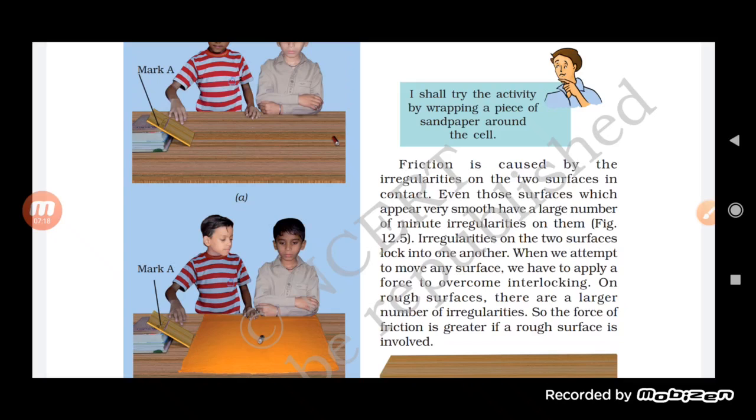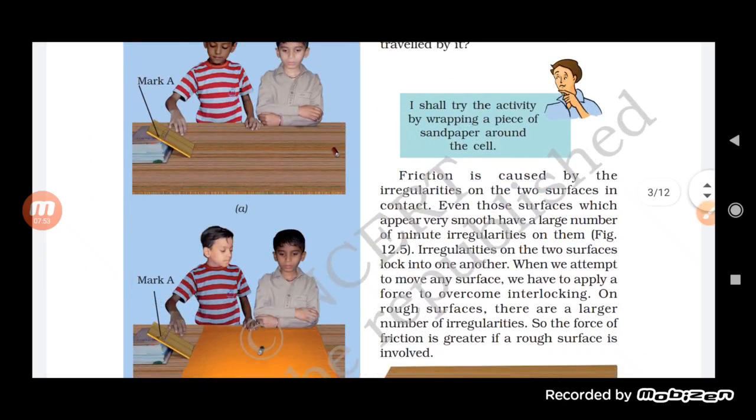What is the role of this irregularity, students? So these irregularities are present due to the ridges. Ridges and grooves present in the surface create the irregularities. Now what happens? If the two surfaces have irregularities, they will interlock with each other. So the irregularities present in them will make them firmly attach with each other.